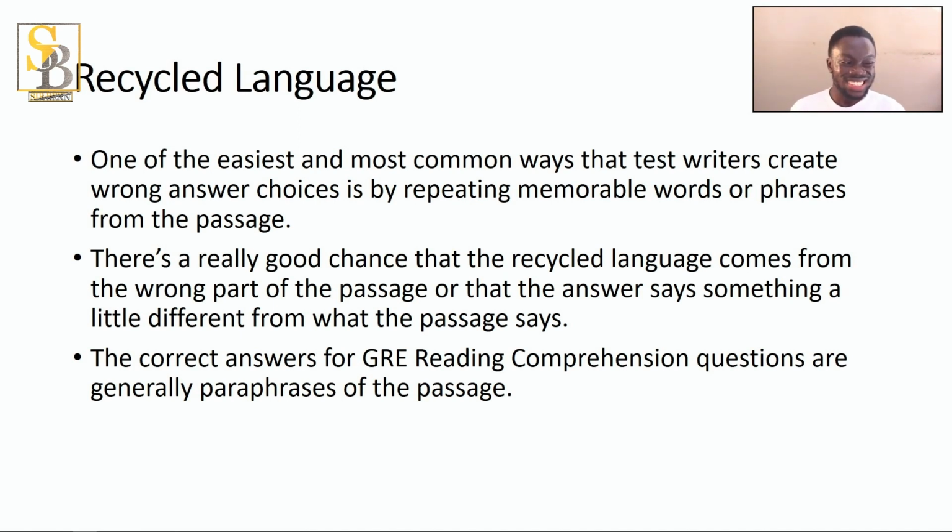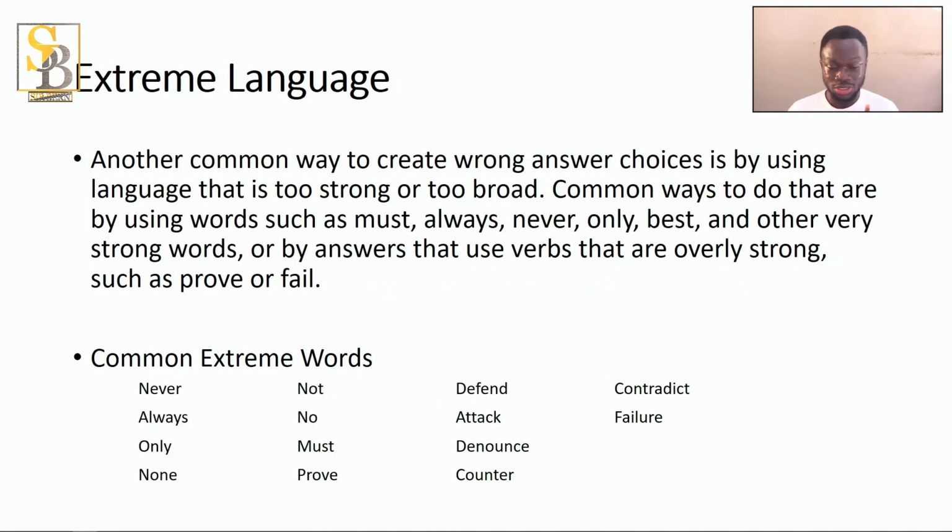You remember this? Yes. But there's a really good chance that the recycled language comes from the wrong part of the passage. So they'll take a wrong part and bring it to this, because you remember, you're going to choose that answer. And in the passage, we see something a little different. Correct answers on the GRE reading comprehension questions are generally paraphrases of the passage. Then the other one is extreme language.